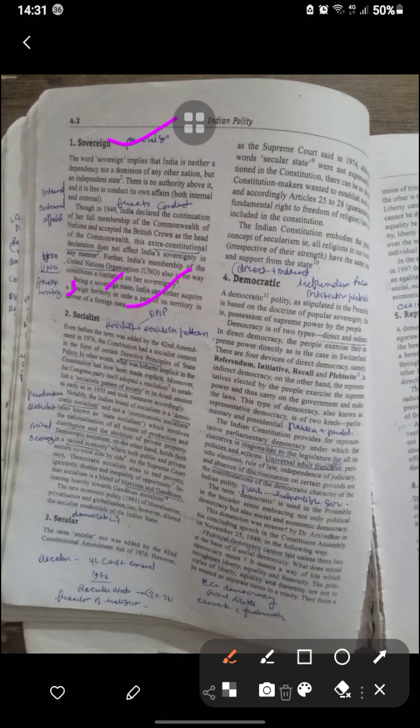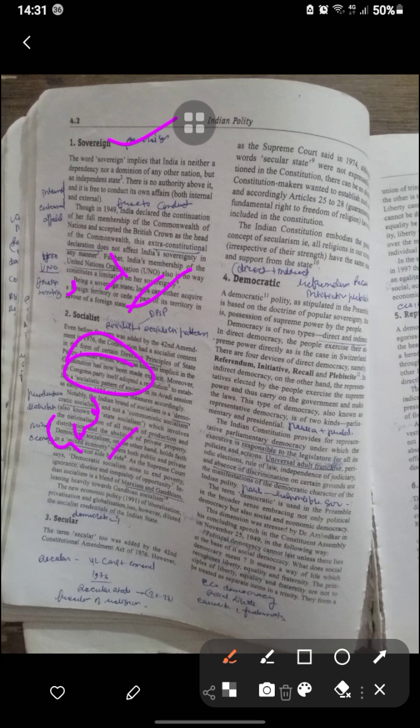Socialist was added by the 42nd Amendment 1976. In other words, what was hitherto implied in the Constitution in the DPSP has now been made explicit. Moreover, the Congress party itself adopted a resolution for a socialist pattern of society, notably democratic socialism and not communist socialism. It covers production and distribution, abolition of private property, and mixed economy, a blend of Marx and Gandhi, leaning towards Gandhian socialism. Then the new economic policy of liberalization and privatization came.